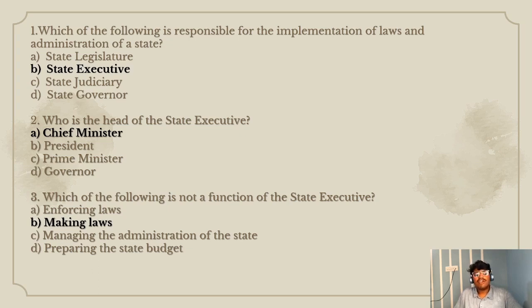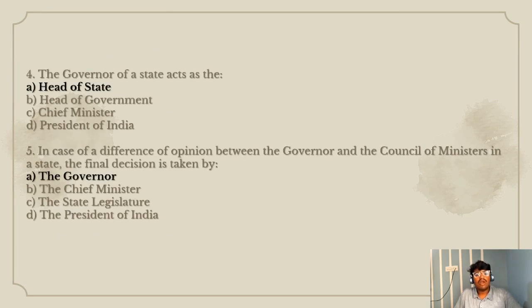Third question, which of the following is not a function of a state executive? Option A, enforcing laws, option B, making laws, option C, managing administration of state, option D, preparing the state budget. The right option is option B, making laws. Fourth question, the governor of state acts as the option A, head of the state. Option B, head of government. Option C, chief minister. Option D, president of India. The right option is option A, head of state.